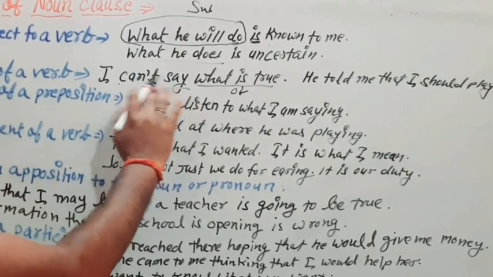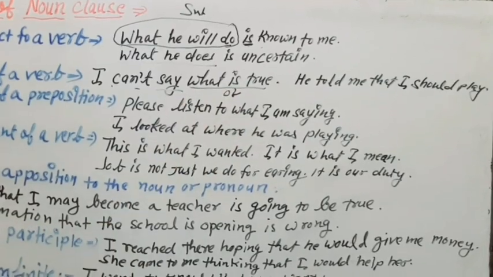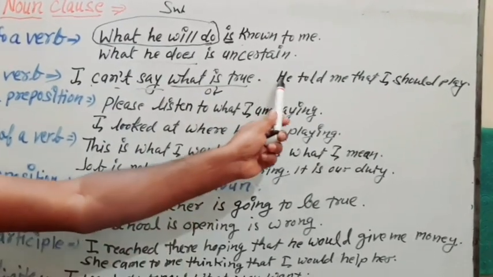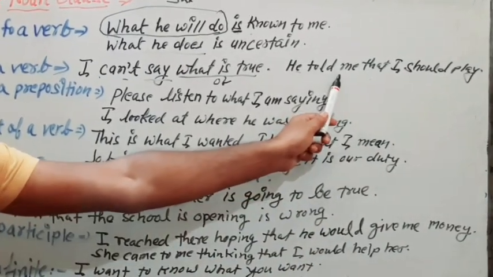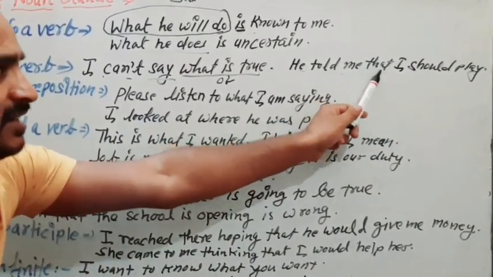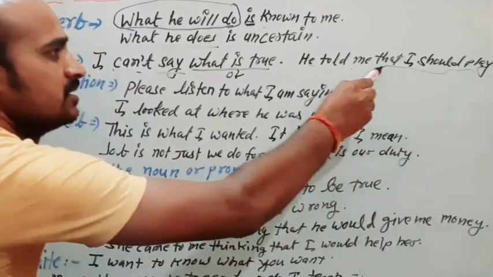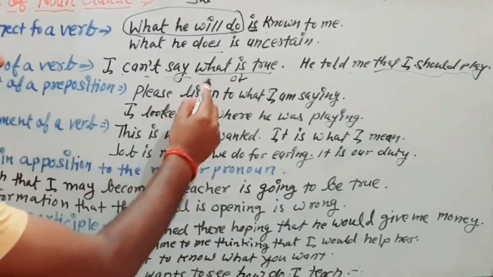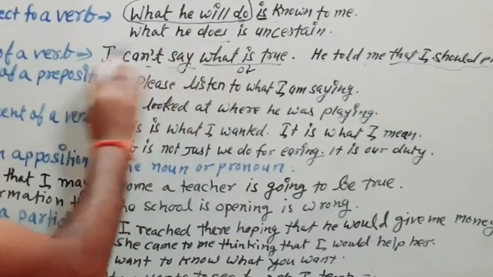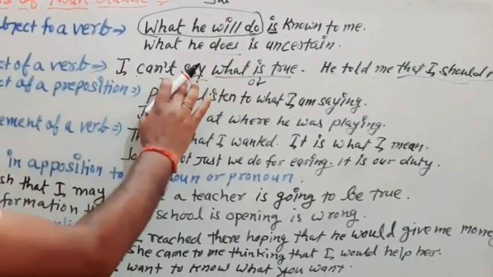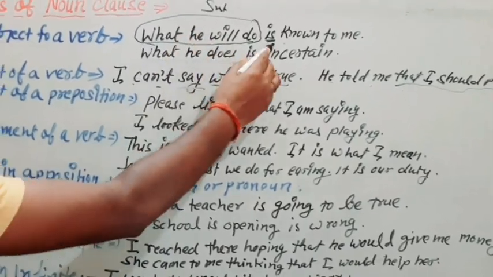I cannot say, or you can say what I cannot say. So what is true? Okay. Now you just see, he told me that I should play. So he told me. What did he tell me? That he should play. So again we are having this clause, which is a noun clause. Here this clause is working as an object of this verb. Here this clause is working as a subject of this verb.